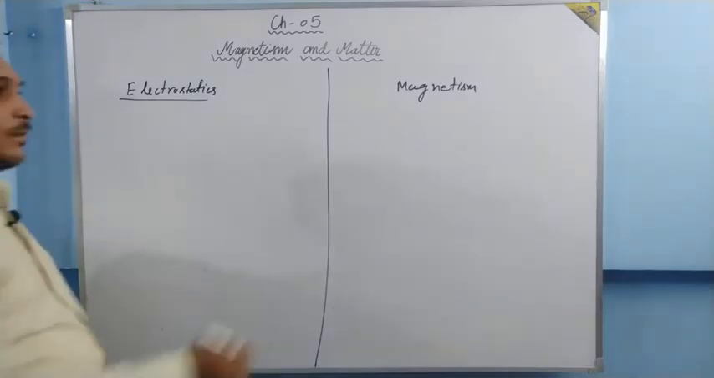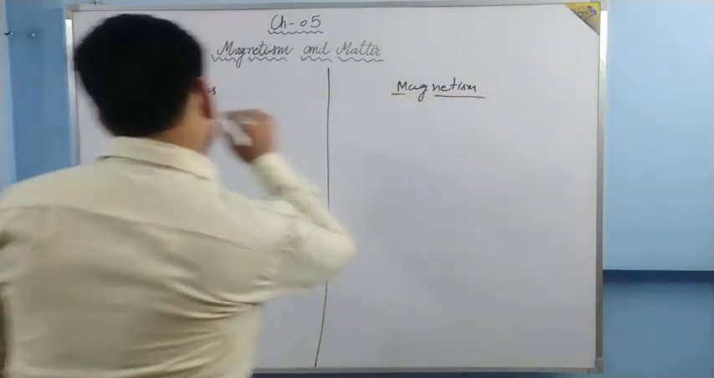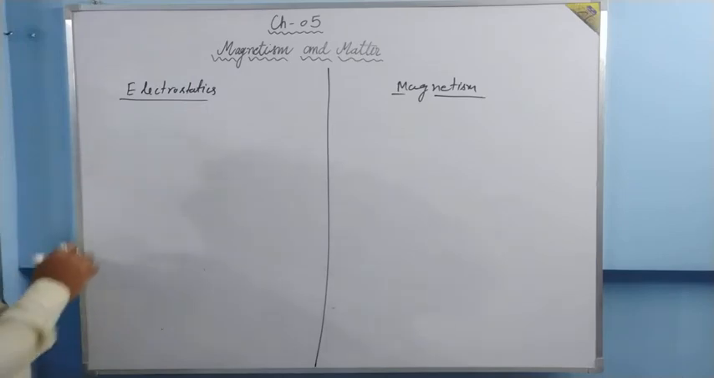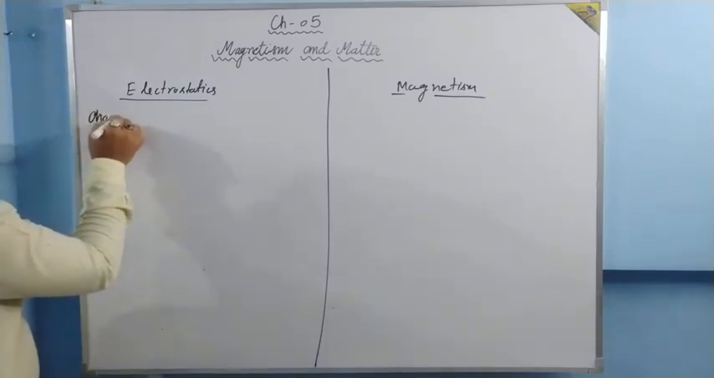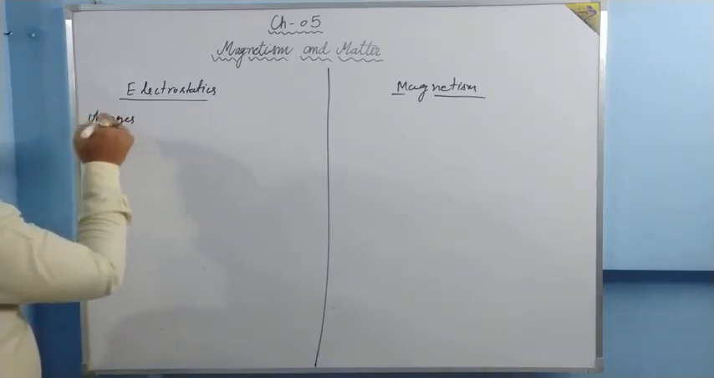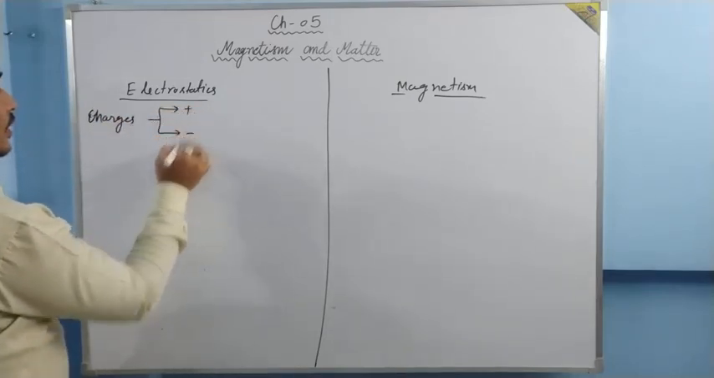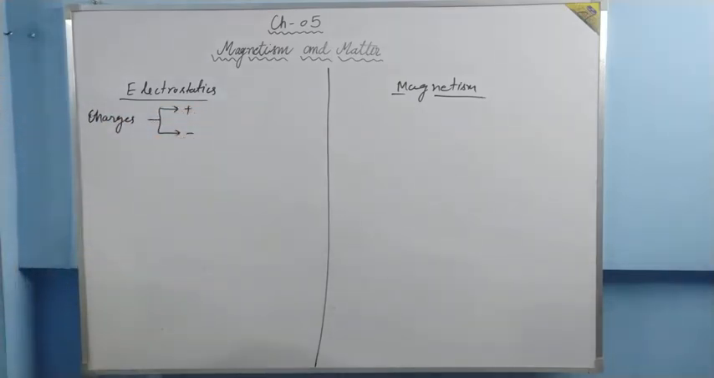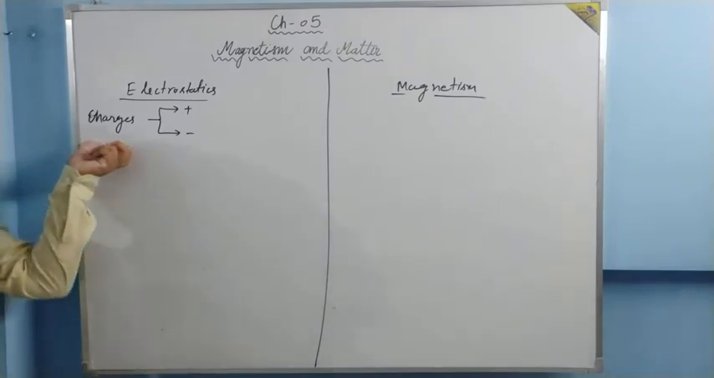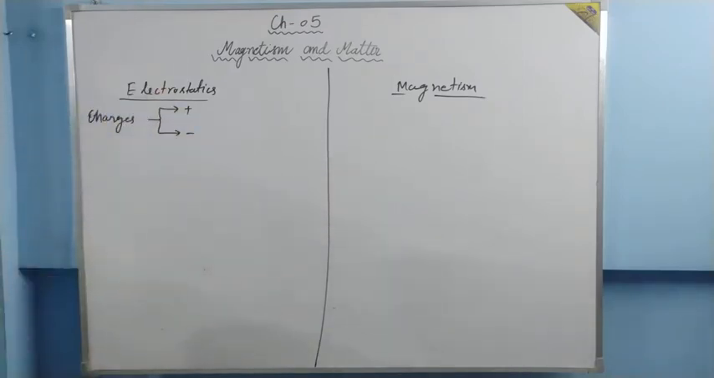Is it clear? The first thing we study in electrostatics is about charges. We know that charges are of two types, one is plus, another is minus. These are the basic reason of electric fields. Charges are the basic reason of electric field.